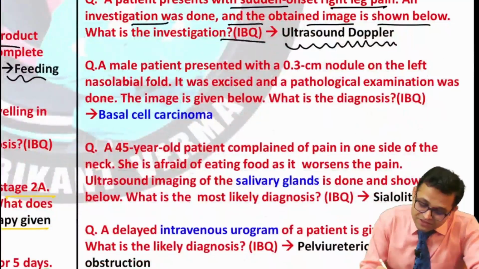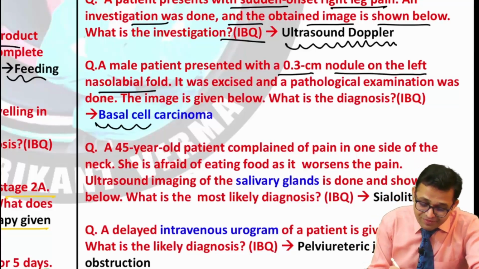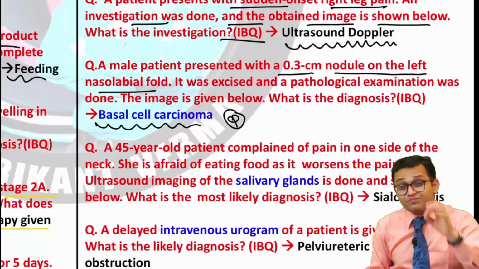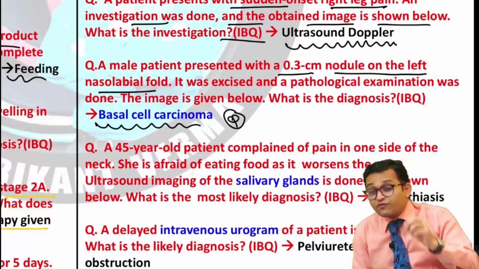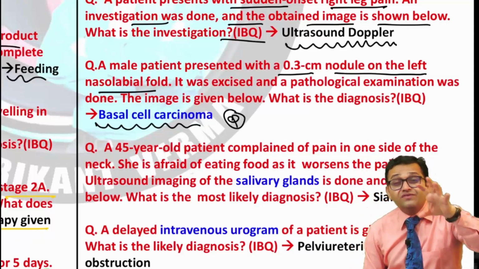Now can you see the question? A male patient presented with a 0.3 centimeter nodule on the left nasolabial fold. So this is the nasolabial fold and basal cell carcinoma. So get ready for basal cell carcinoma. Yes, get ready for squamous cell carcinoma. Get ready for dermoid cyst. This is again a very important topic.